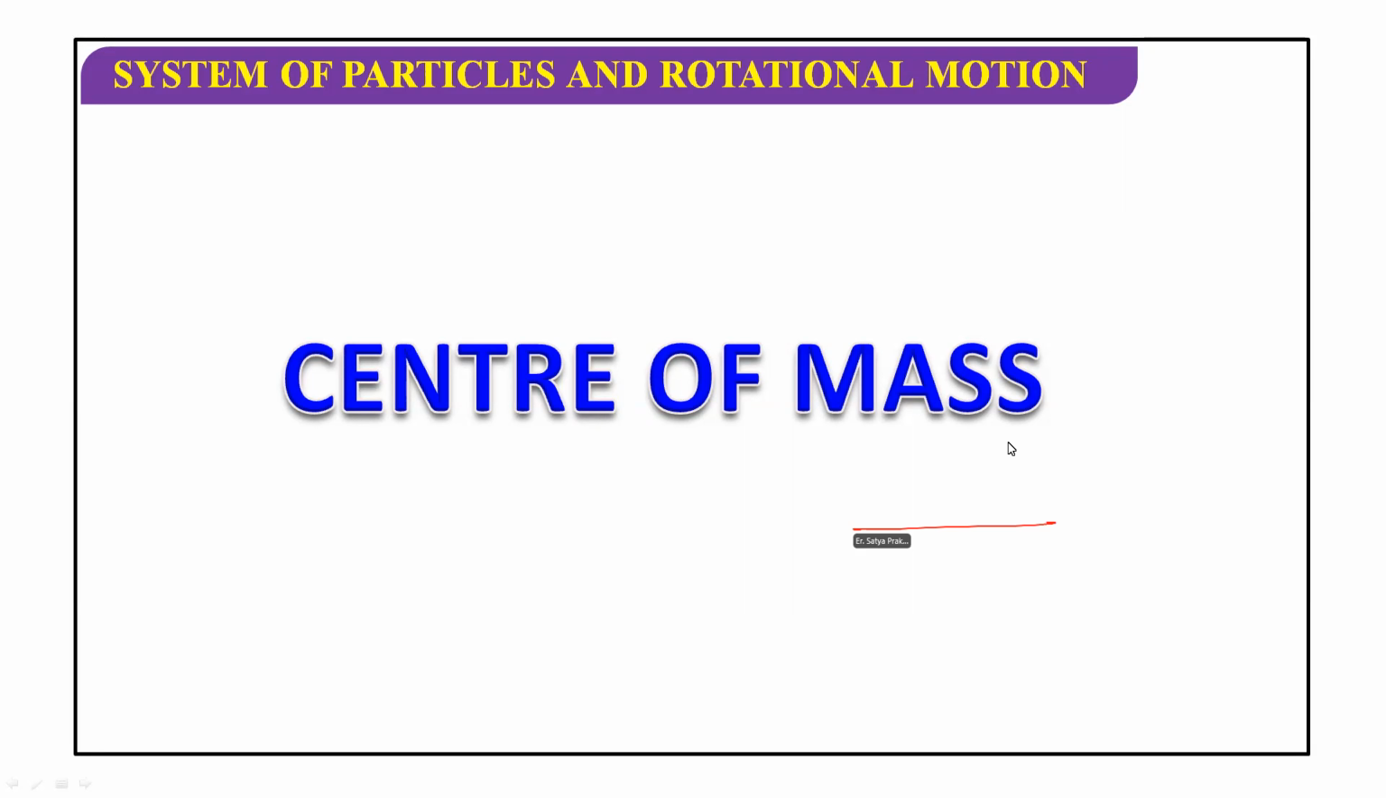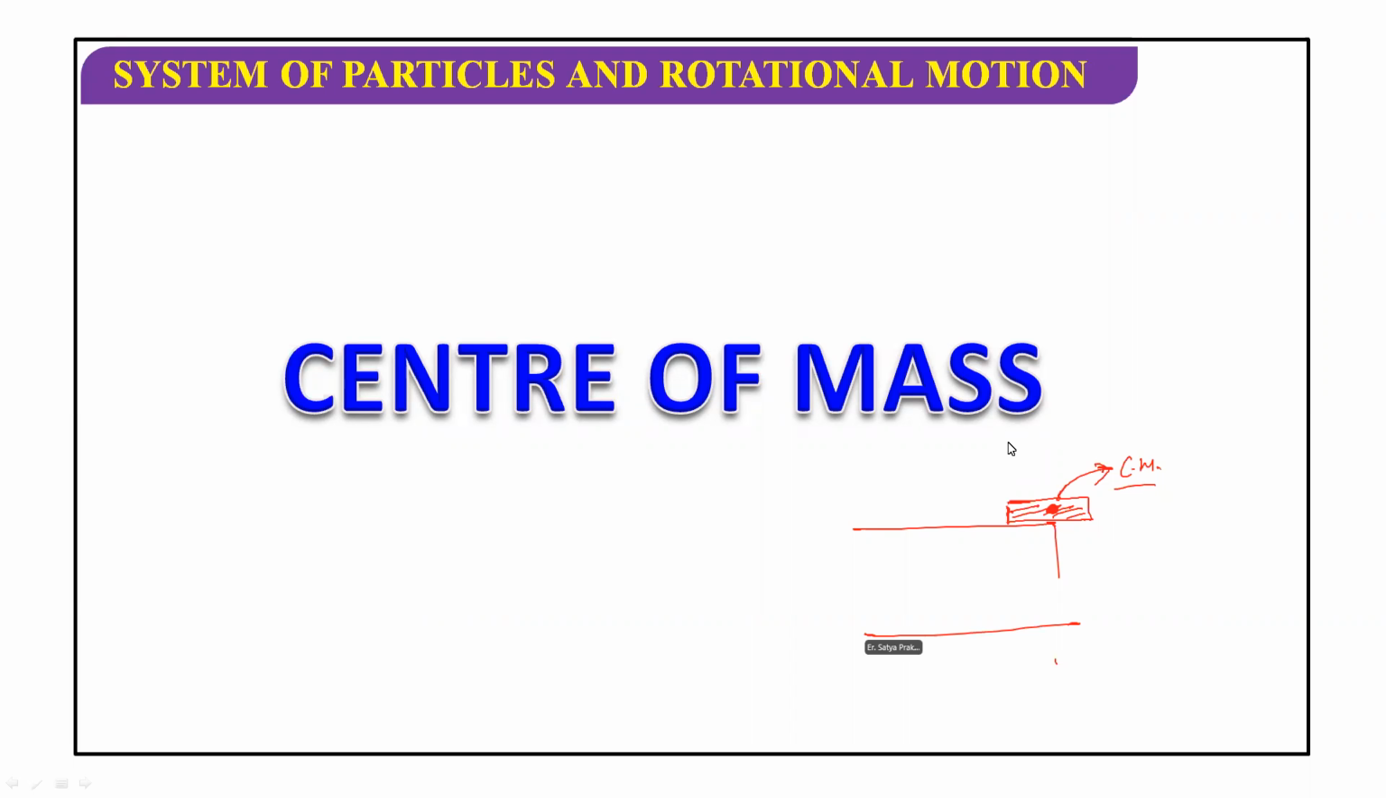Suppose we have a table and you are keeping your book on the side. Sometimes the book is not falling, right? It's a practical observation. But after crossing a particular point, this point we name as the center of mass.